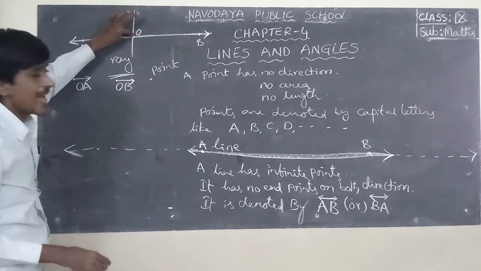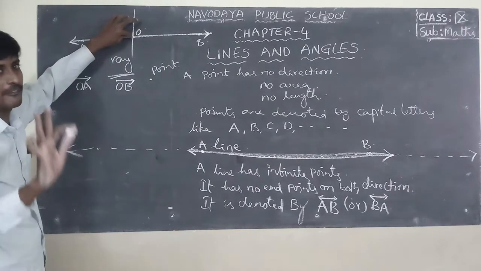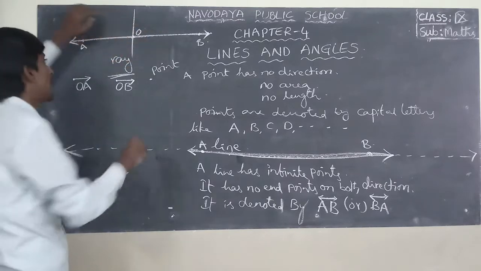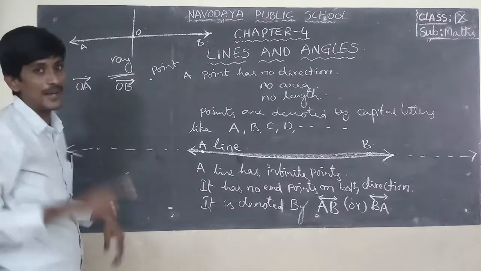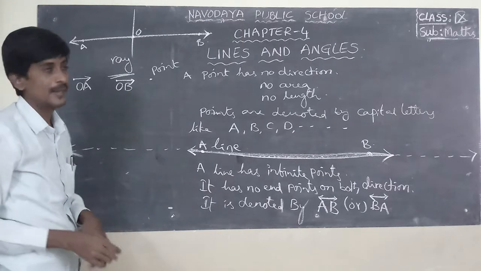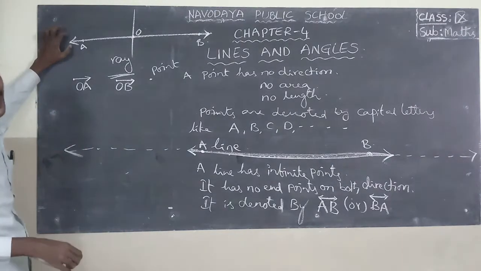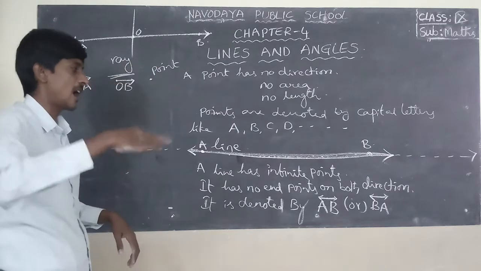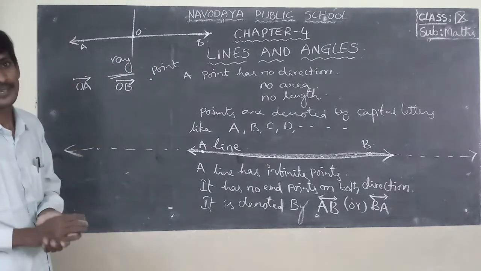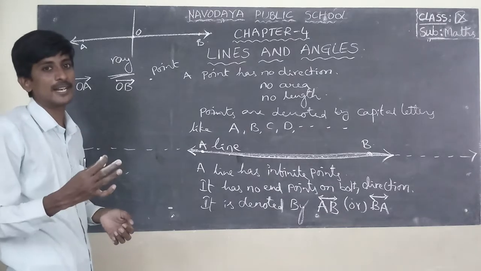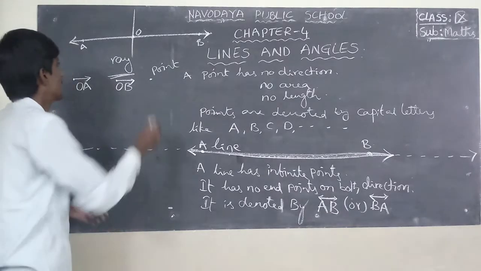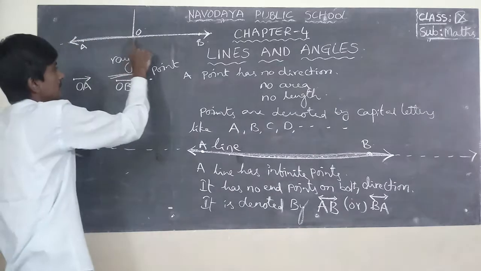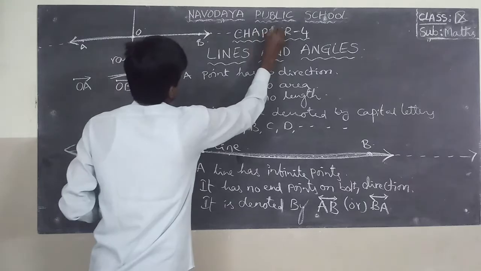A ray has infinite points and one end point. It extends indefinitely in one direction. Ray OA extends, and this is another ray OB, which also extends.